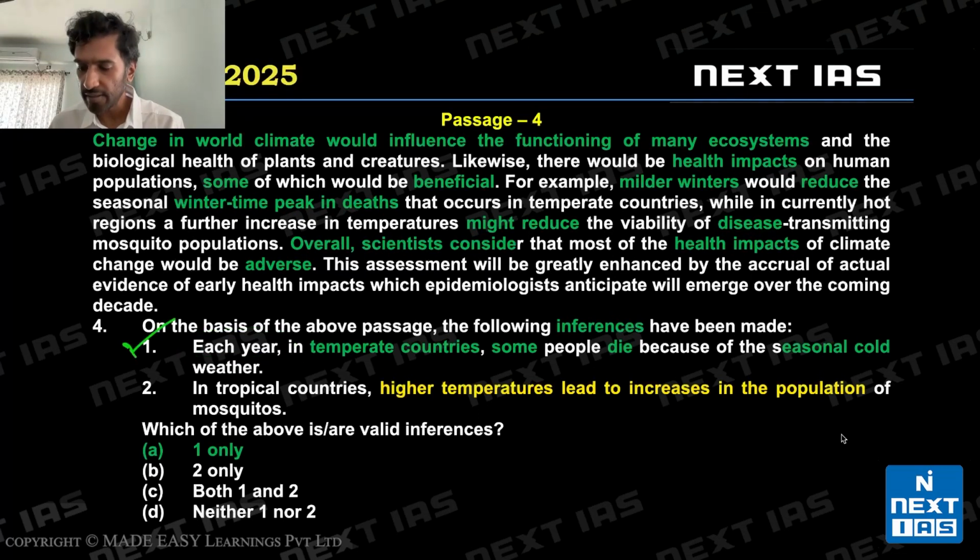So one is a textbook inference, one is a valid inference. Two says higher temperatures lead to increases in population of mosquitoes. This should be may lead to decrease. Higher temperatures may lead to decreases. This would have been correct, but lead to increases is invalid based on the information in the passage. So A is the correct choice for question number 4.